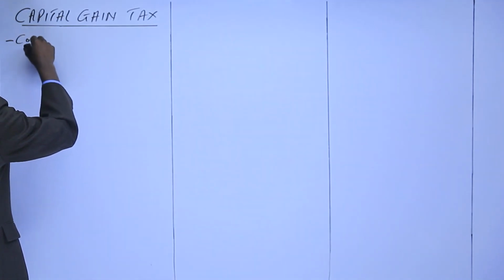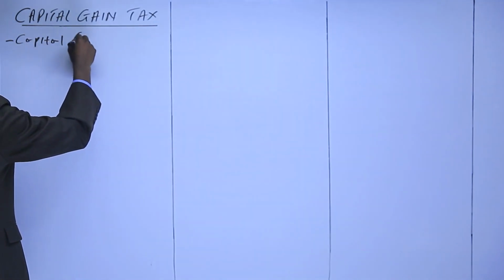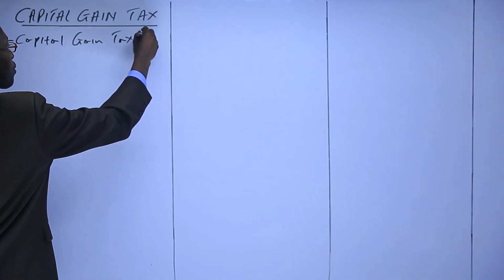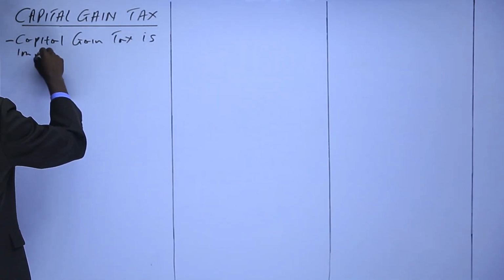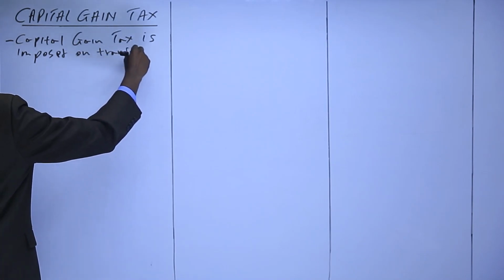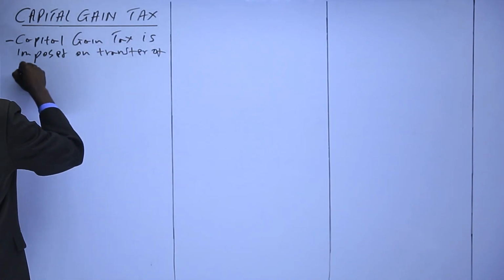Capital gain tax is imposed on transfer of property.